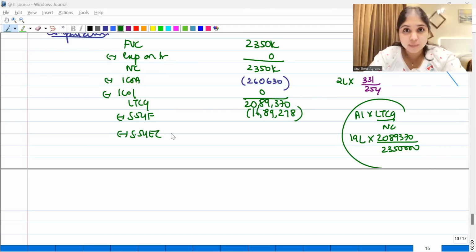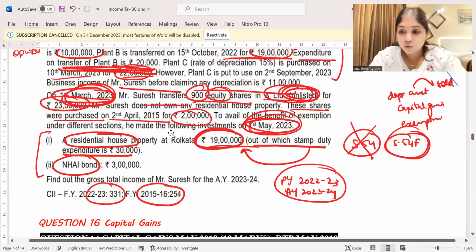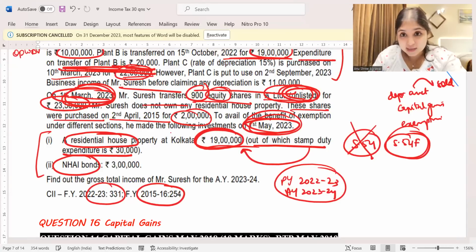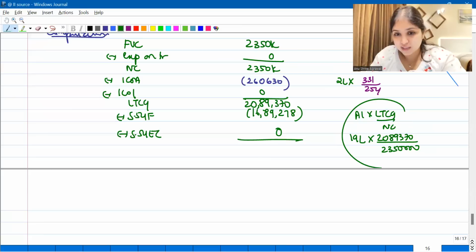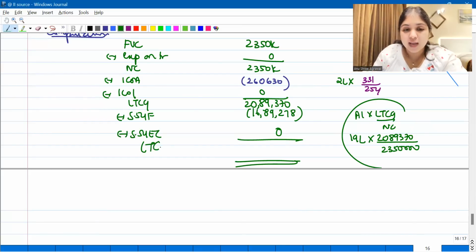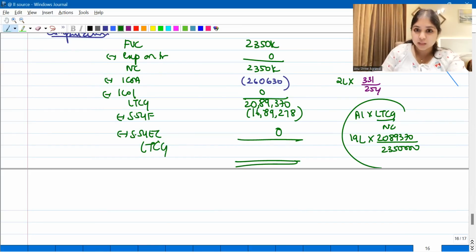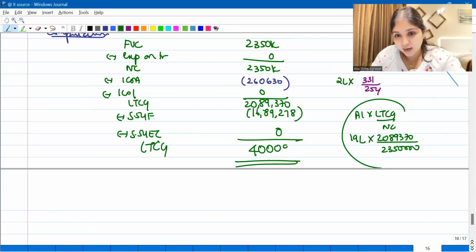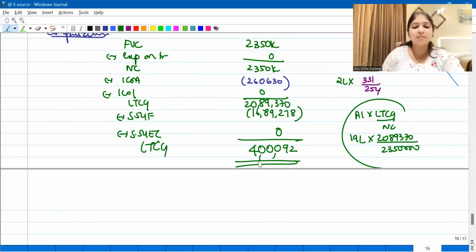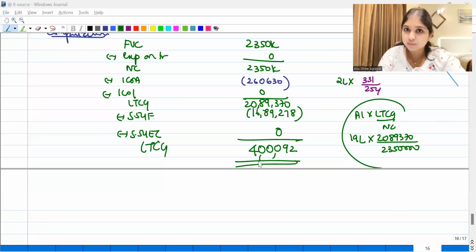Have we sold immovable property? Have we sold any land, building, or both? No, we have sold shares. So will you get 54EC exemption? You will not get 54EC exemption. So what is going to be your taxable LTCG for this assessee? The taxable LTCG is going to be the balance of 4 lakh and 92. This is going to become the taxable LTCG of this assessee.